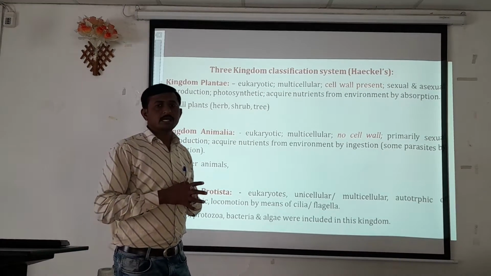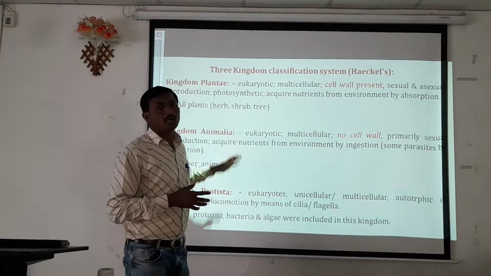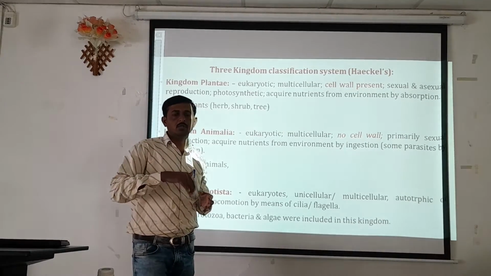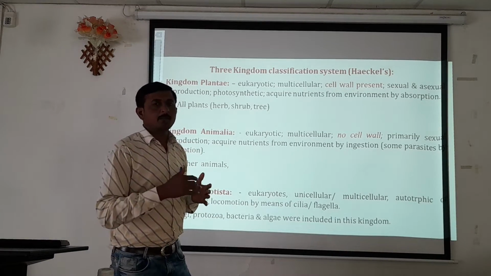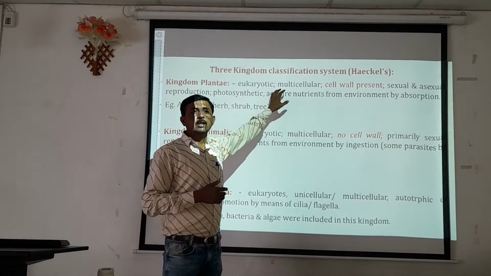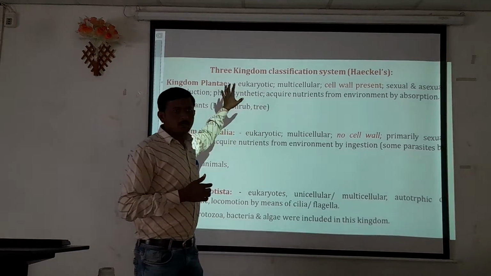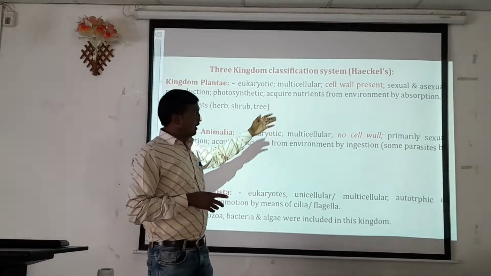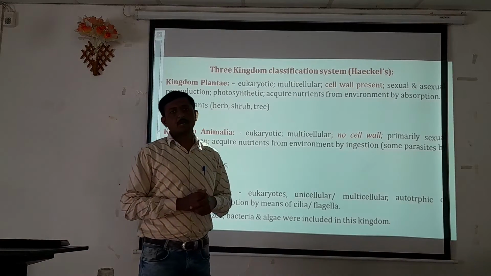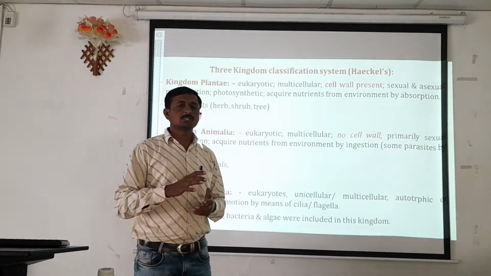Also, in their structure, a cell wall is present, where the cellular components are enclosed by an outer layer called the cell wall, and it is present in the organisms categorized into kingdom Plantae. Their reproduction is carried out by sexual and asexual means.